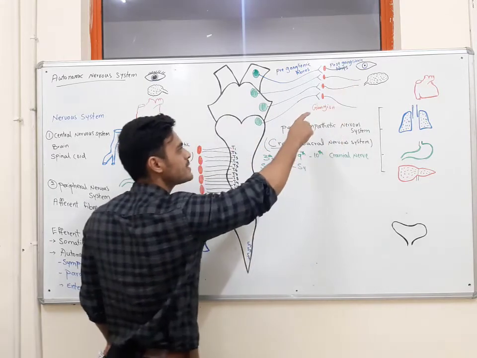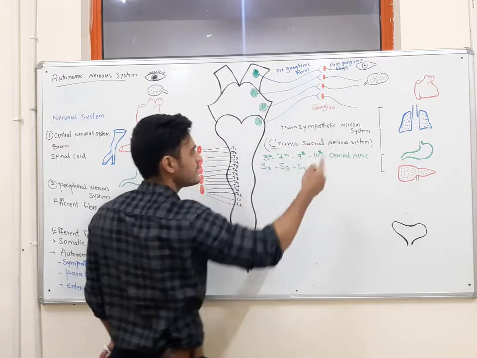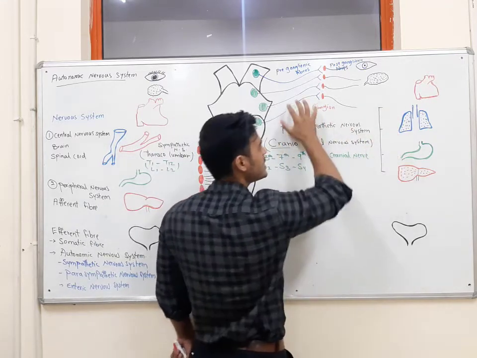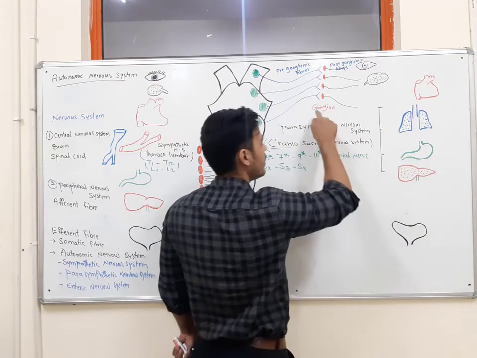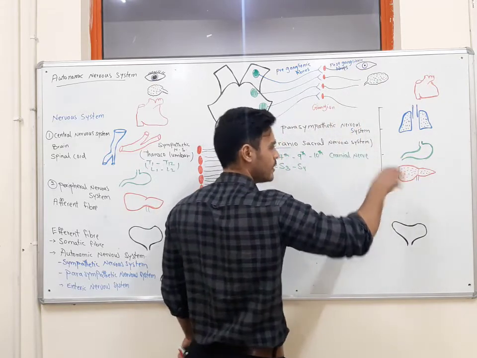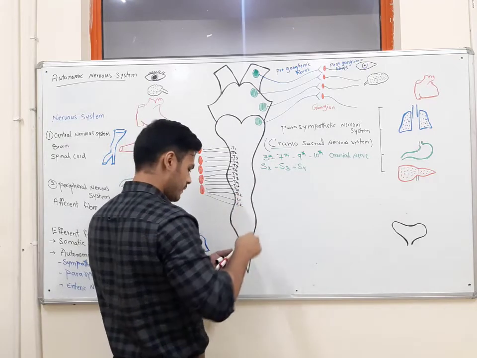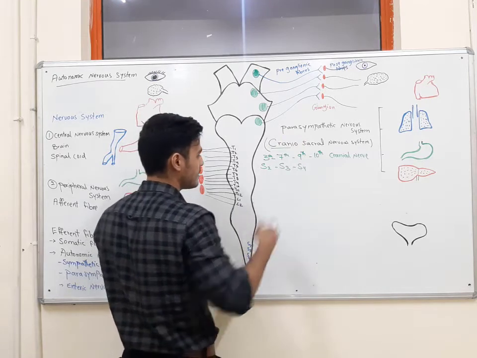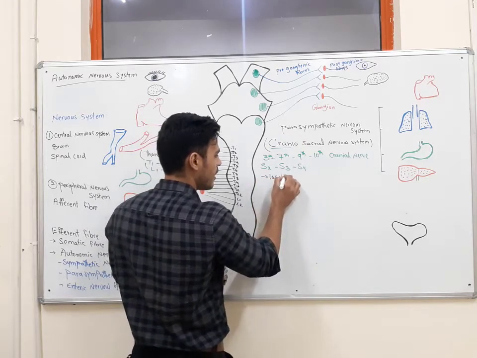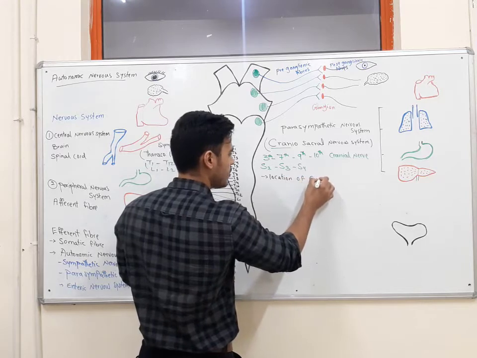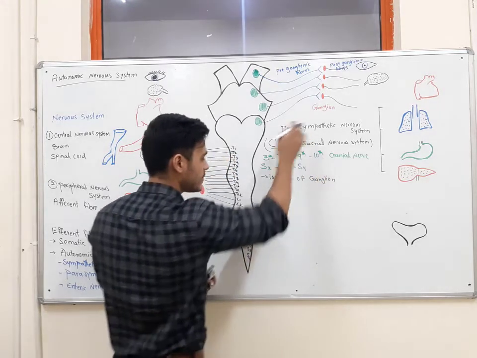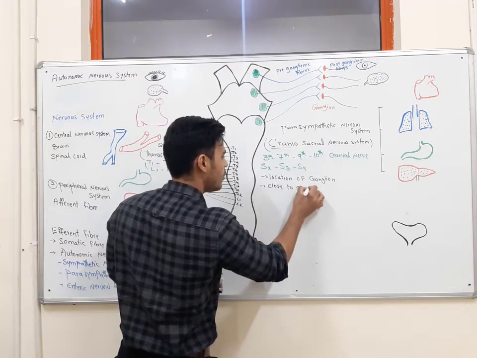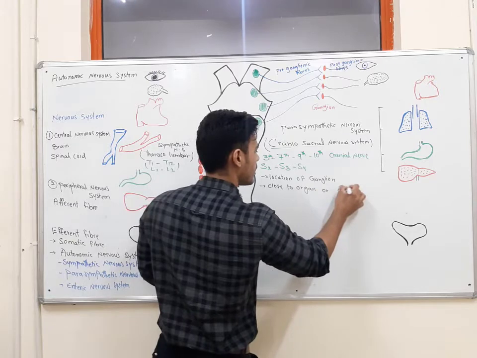And this is on the basis of the location of the ganglion. Most of the time, the ganglia are close to the organ which these fibers innervate, or directly on the organ. So we know about the origin, and the second thing we should know is the location of the ganglion. The location of the ganglion in the parasympathetic nervous system is close to the organ or on the organ.